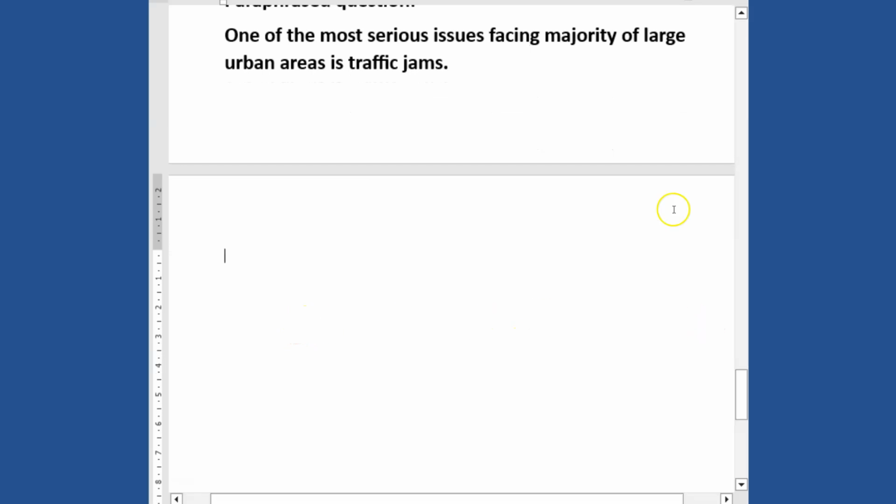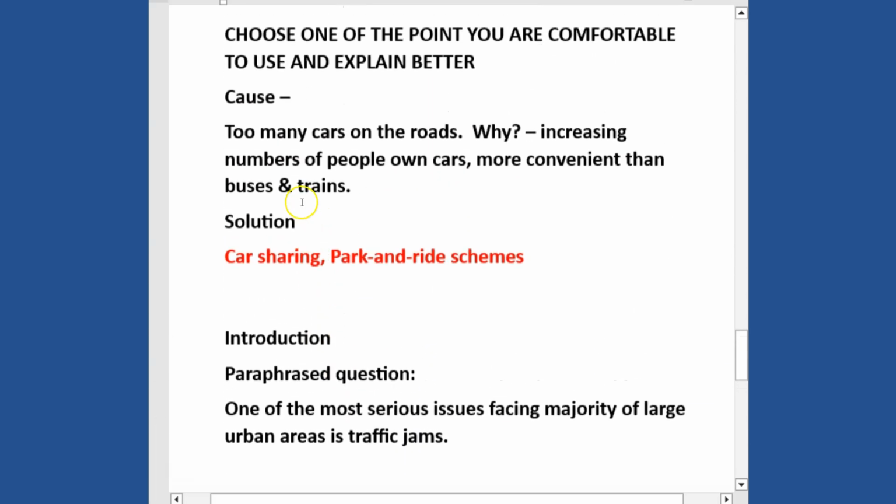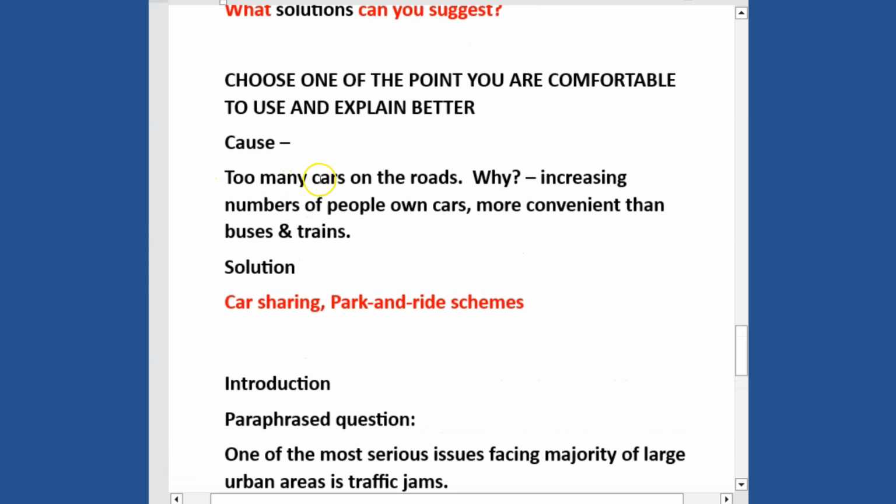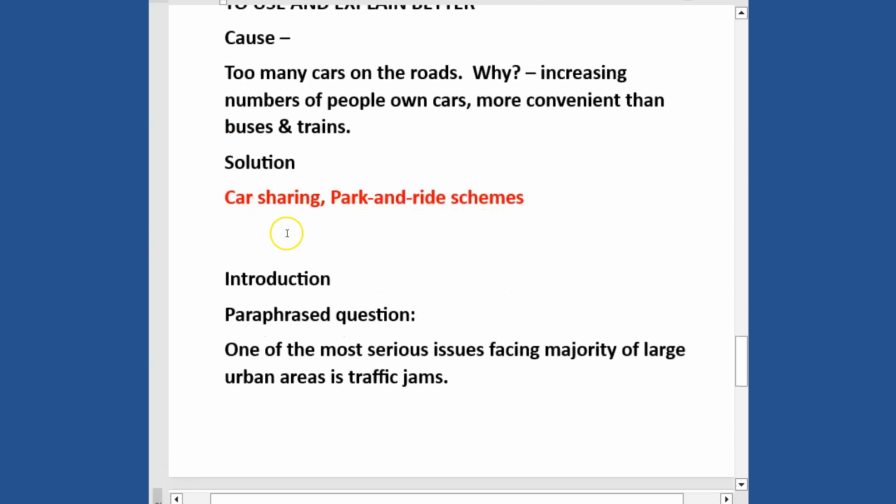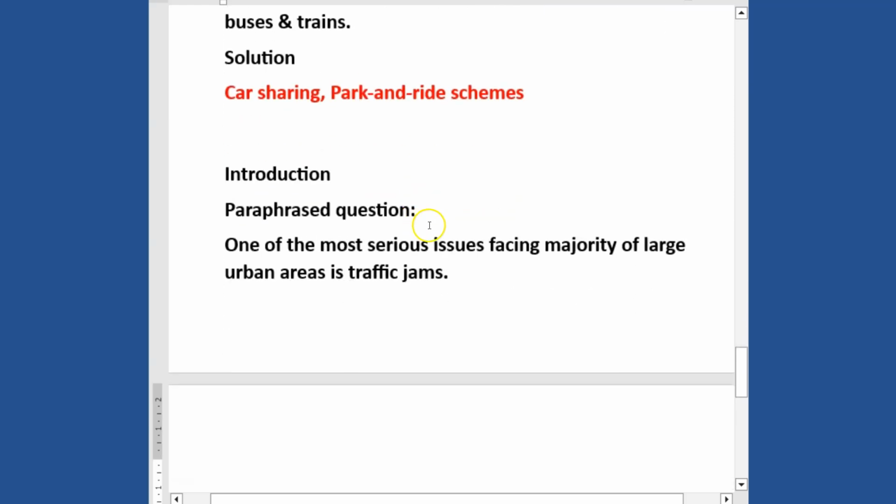After writing your paraphrase question, we are not going to write any thesis statement. We just write our outline statement, dealing with what we are going to include in the essay. These are the 2 points that we said we're going to include. We're going to talk about too many cars on the road as the cause of the problem, and then we're going to use car sharing and park and ride schemes as the solution. That's what we're going to outline in our essay.